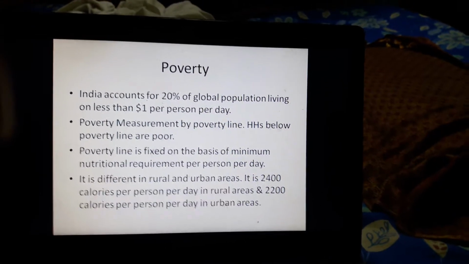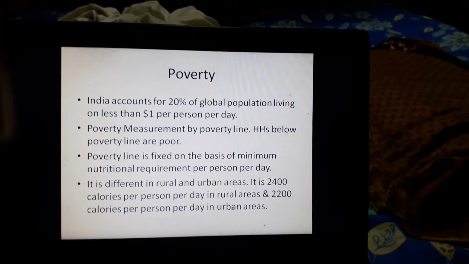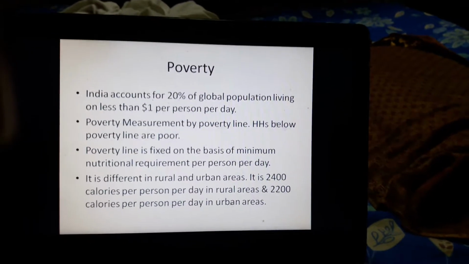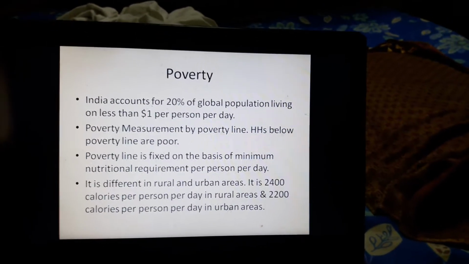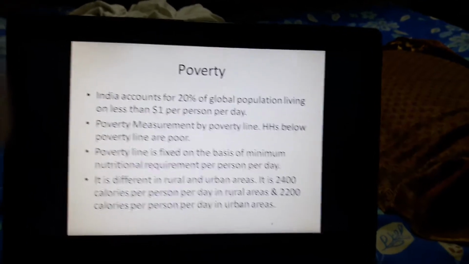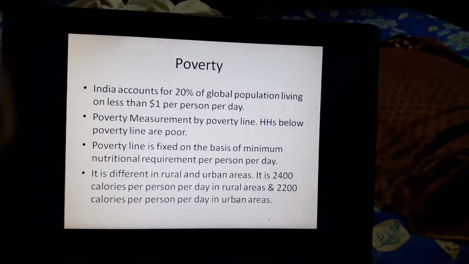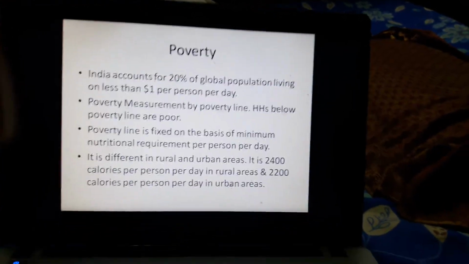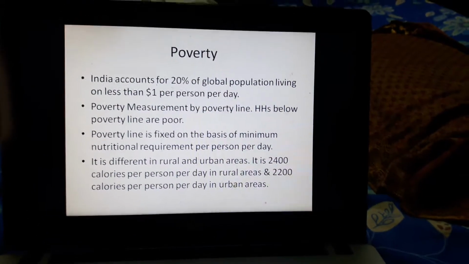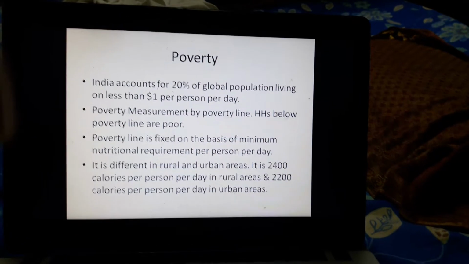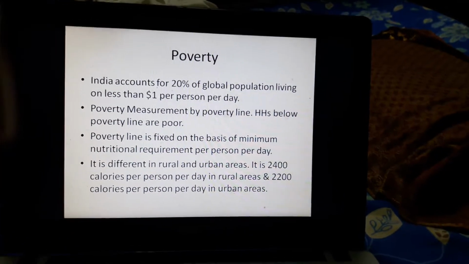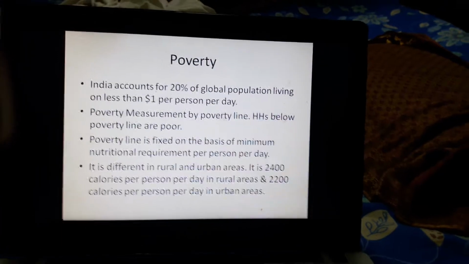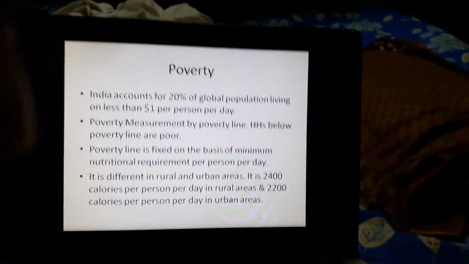It is 2400 calories per person per day in rural areas and 2200 calories per person per day in urban areas. So if a person does not have enough money to buy this minimum required calorie, then that person shall be regarded as poor.